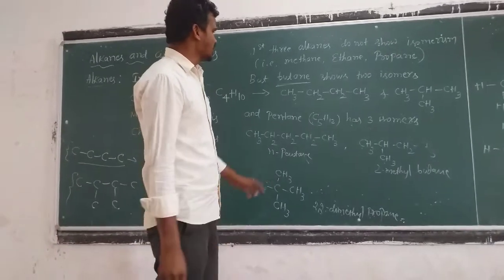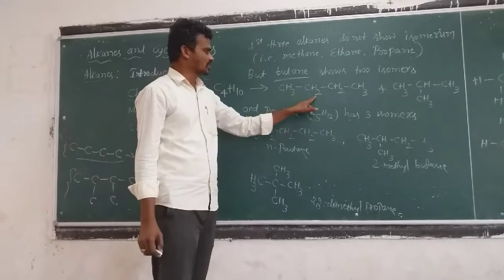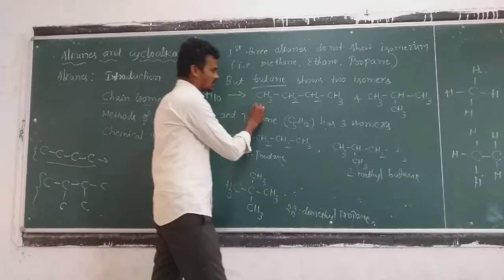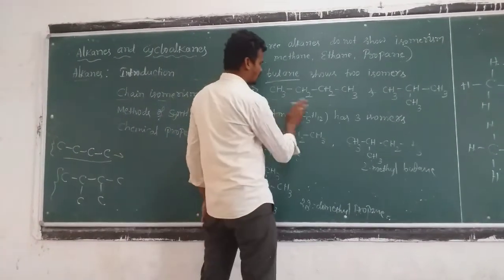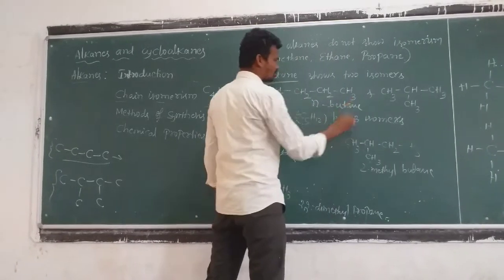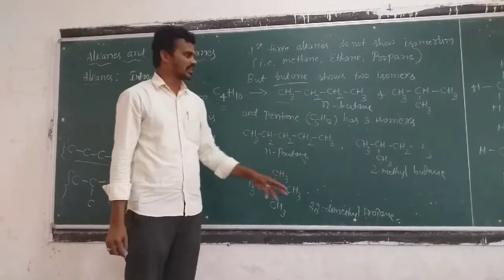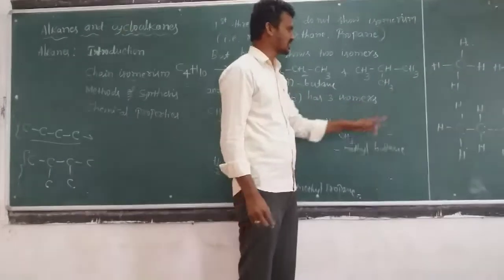See here, 1, 2, 3, 4 carbon atoms. 3 plus 2, 5, 7 and 10. C4H10. And the molecule is in the straight chain. The name of this is n-butane. N means normal butane. Okay? N-butane means normal butane.